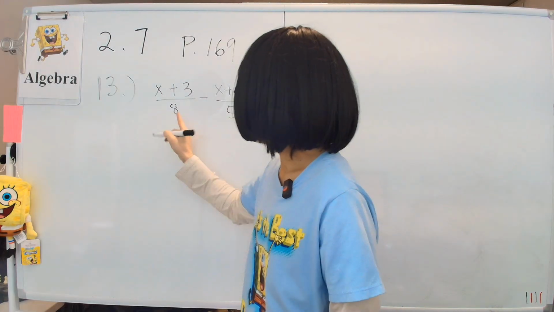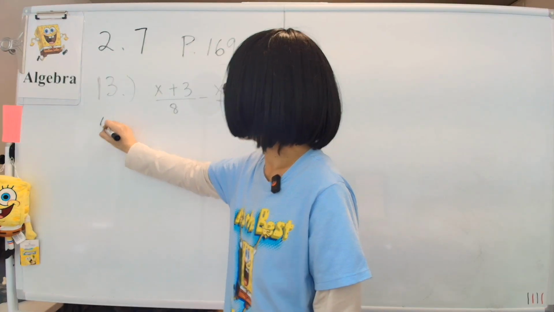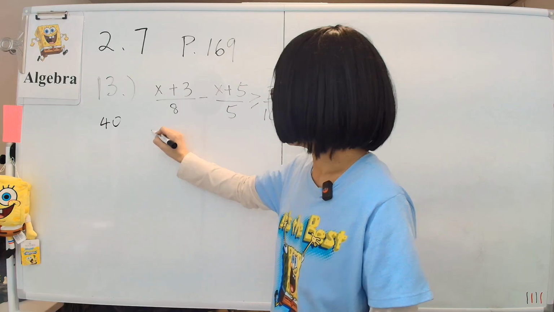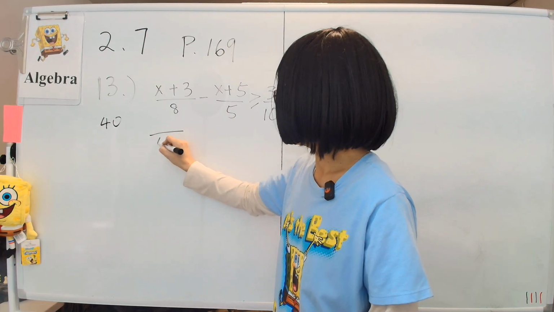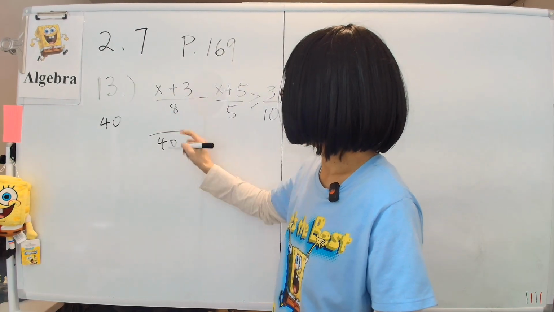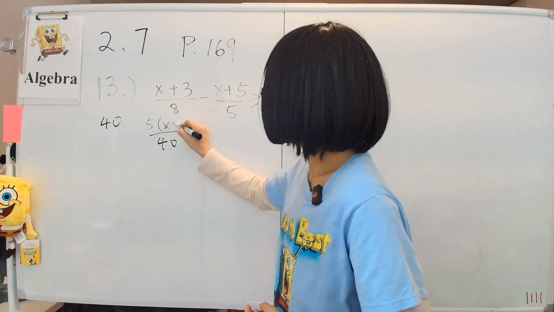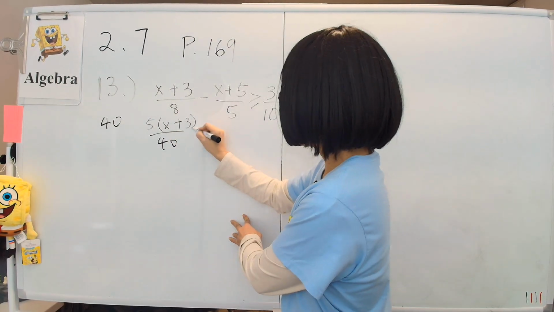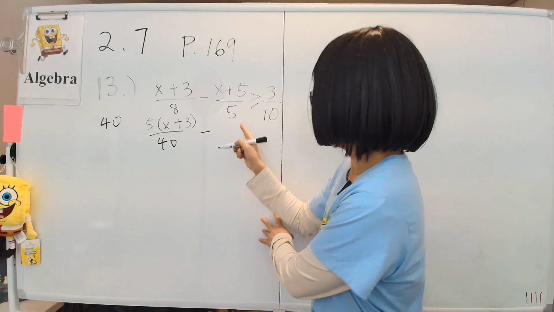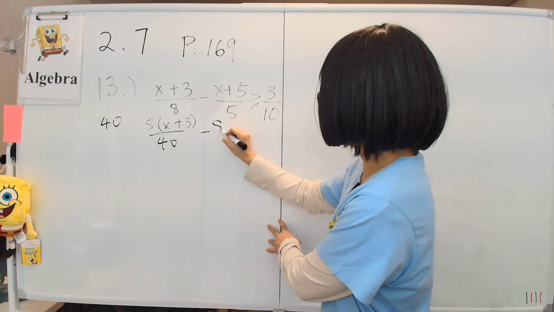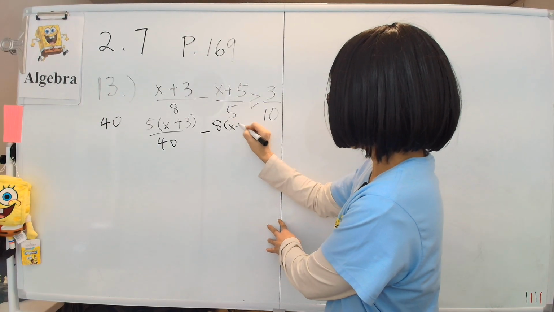So let's do that. For the common denominator to be 40, we will have 40 here, which gives us times 5. So 5 times (x plus 3). And then this one is times 8, so it's 8x plus 5.